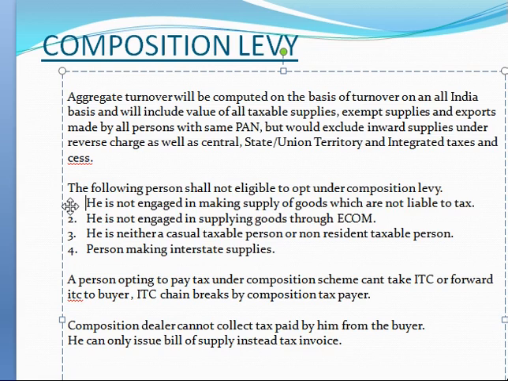Here the advantage is that the person paying tax under composition levy has lesser compliance as compared to normal suppliers, and the tax liability also will be less because the tax under composition levy is lesser than normal levy. A composition dealer cannot collect tax from the buyer. Also, he cannot forward the ITC to the buyer. Here, the ITC chain breaks.